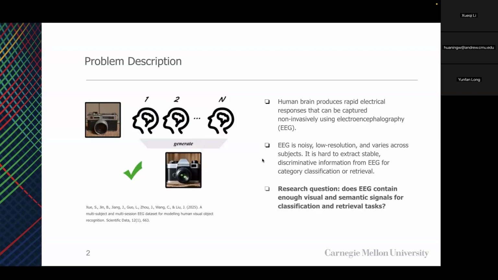While it captures electrical brain responses to visual stimuli, the data is noisy, low resolution, and highly variable across subjects and sessions. This makes it challenging to extract stable, discriminative information for high-level tasks. So, does the EEG contain enough visual and semantic signals to successfully perform image classification and caption retrieval?